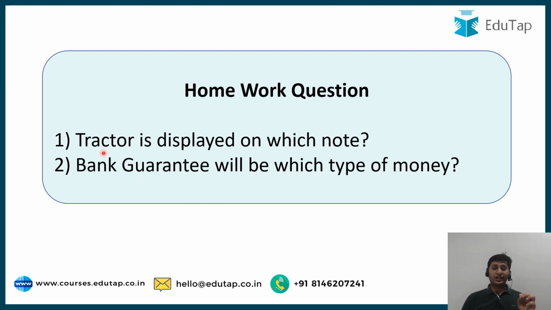First question is tractor is displayed on which note? That is on the note of which denomination? 500, 500, you have to tell that very easy. Now this is little bit tough question. Bank guarantee will be which type of money? Will it be fiduciary money? Will it be commodity money, right? Will it be fiat money? Will it be commercial bank money? That you have to tell us. Bank guarantee which will be which type of money.